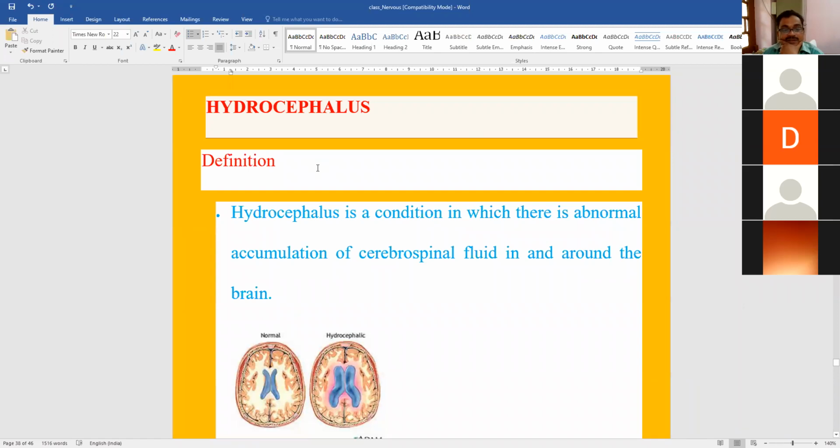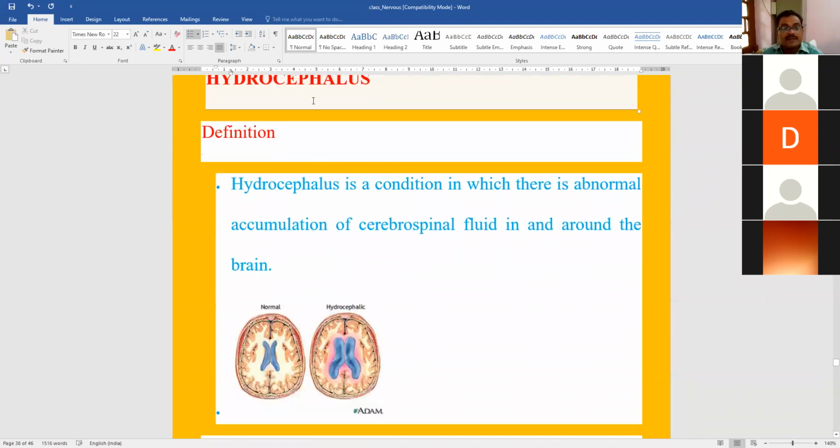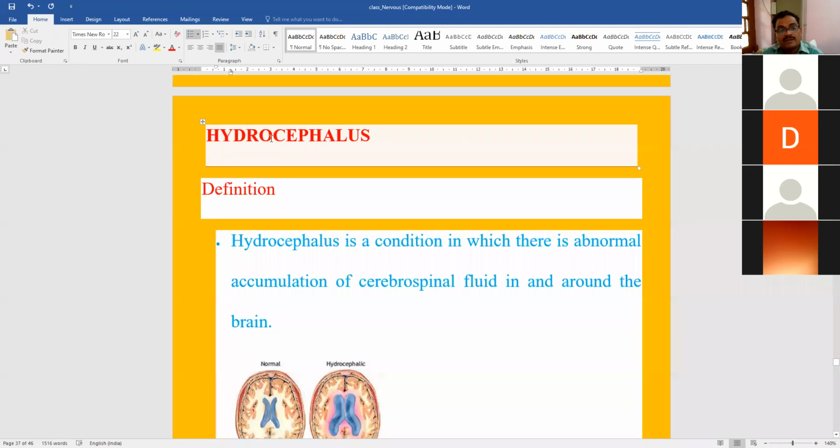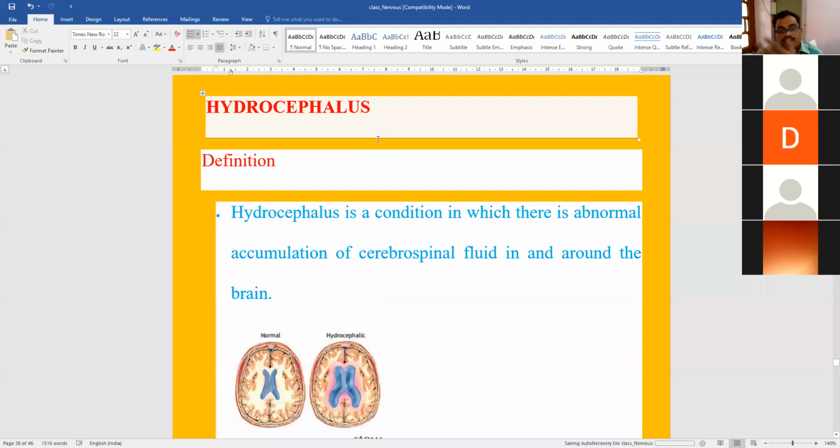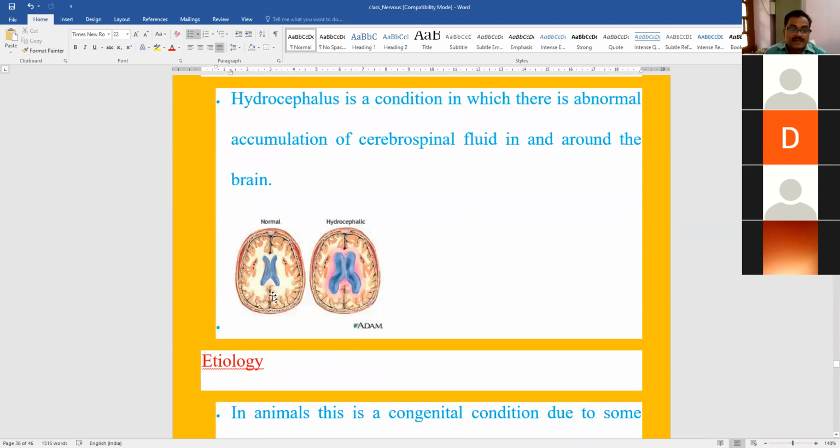Next is hydrocephalus. So hydrocephalus is nothing but is the accumulation of CSF, cerebrospinal fluid, in the brain. Hydro means water. Here water is CSF, cerebrospinal fluid, and cephalus stands for brain. So when there is CSF in the brain, but when the accumulation is abnormally high, it is called as hydrocephalus. In this diagram, you see this is the ventricle of the brain normally, but in case of hydrocephalus, you see these ventricles are enlarged.